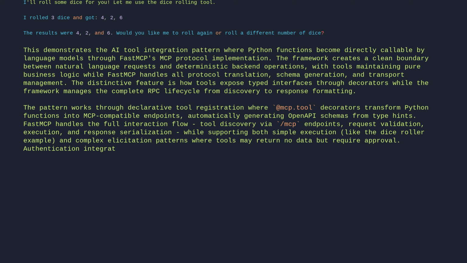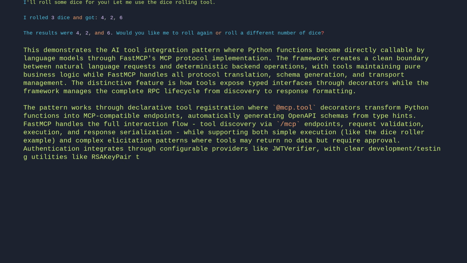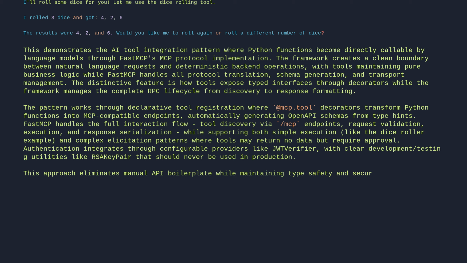Authentication integrates through configurable providers like JWT Verifier, with clear development testing utilities like RSA key pair that should never be used in production. This approach eliminates manual API boilerplate while maintaining type safety and security controls.